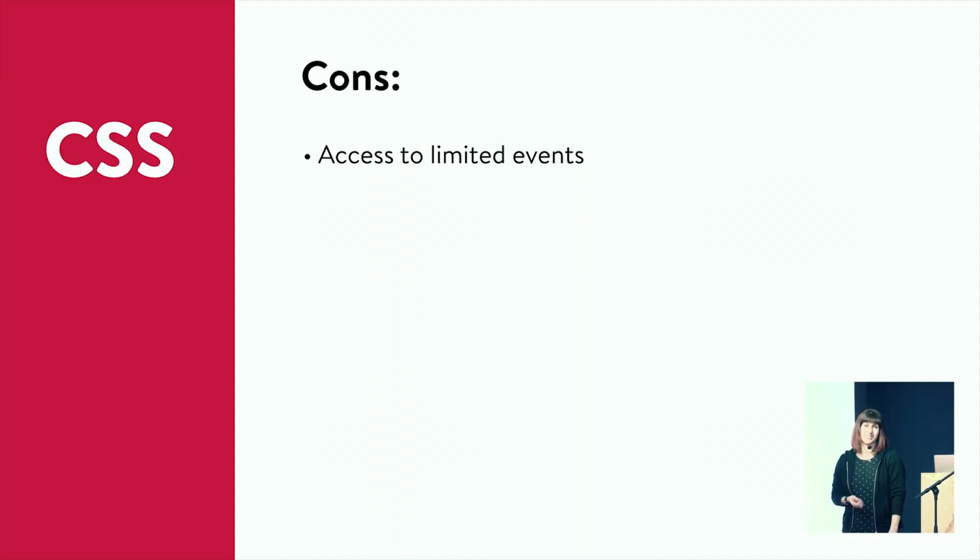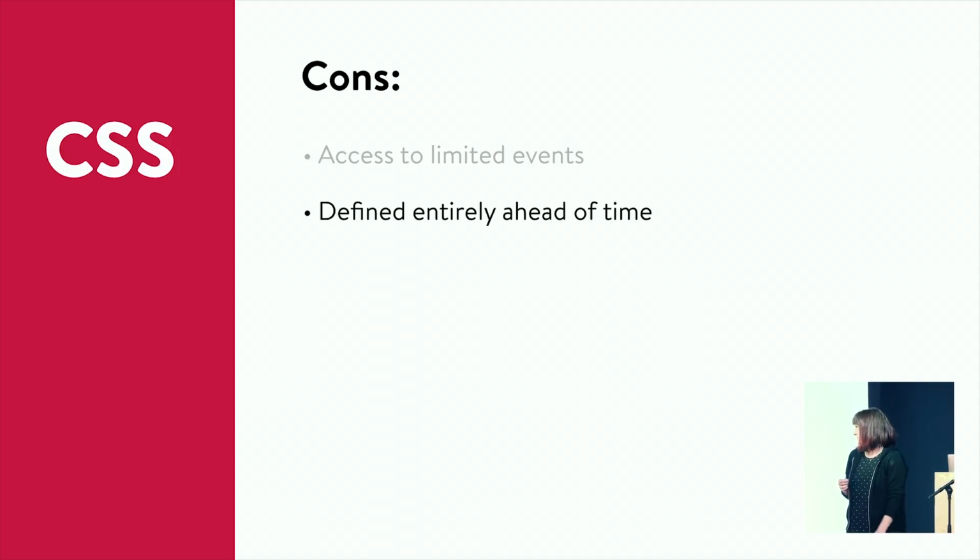It doesn't know gestures. It's CSS. It knows a lot, but there's a limit to its knowledge. You have to define these animations entirely ahead of time, which is easy if you know where it's coming from and where it's going, but what if you don't? You can't write a CSS keyframe animation that's like, start from somewhere and maybe go somewhere. That doesn't really work out so well. You generally have to define them ahead of time.